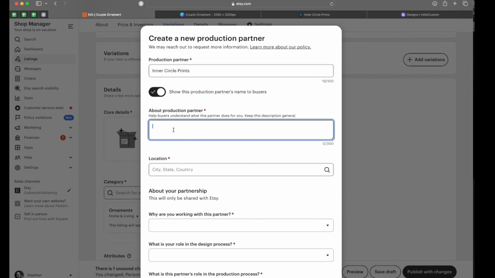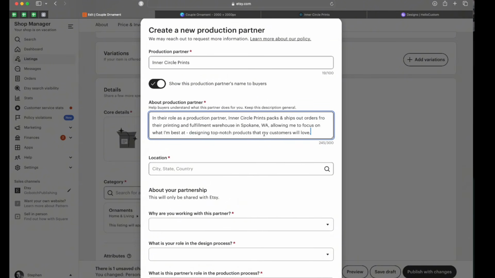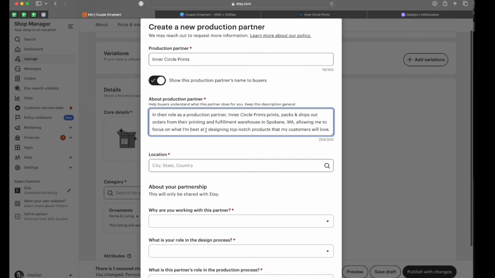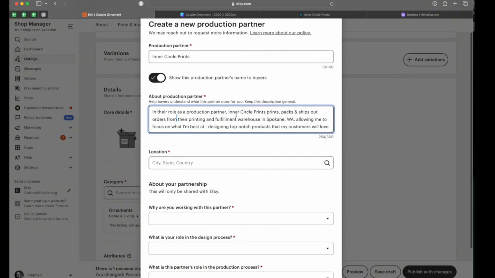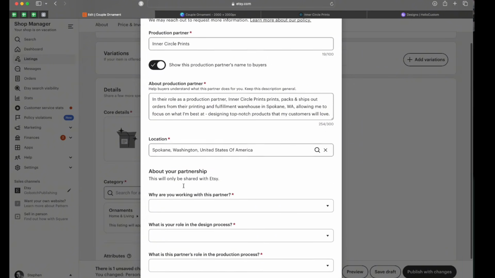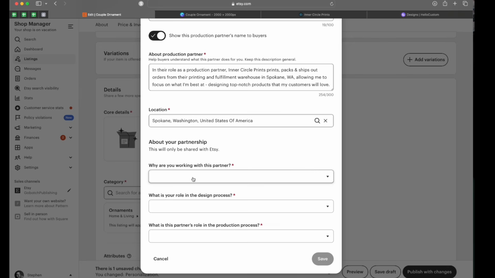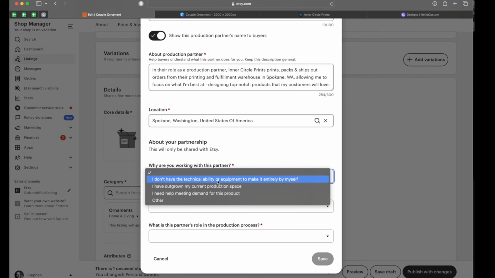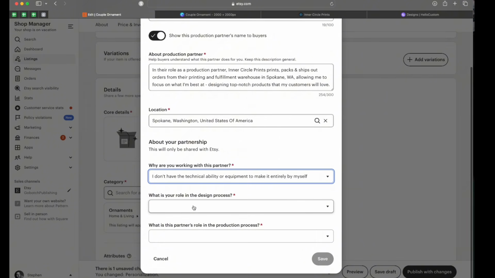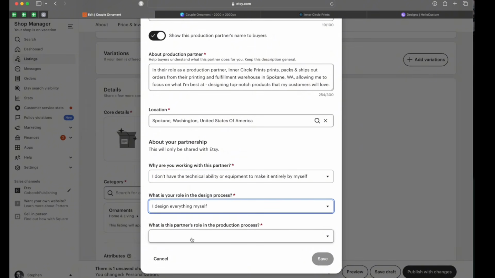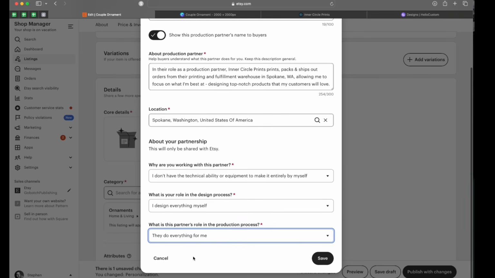I do this too: show this production partner's name to buyers. About the production partner, I put in their role as a production partner: Inner Circle Prints packs and ships out orders from their printing and fulfillment warehouse in Spokane, Washington, allowing me to focus on what I'm best at, designing top-notch products that my customers will love. Location, Spokane, Washington. Why are you working with this partner? I don't have the technical ability or equipment to make it entirely by myself. What is your role in the design process? I design everything myself. What is this partner's role in the production process? They do everything for me.